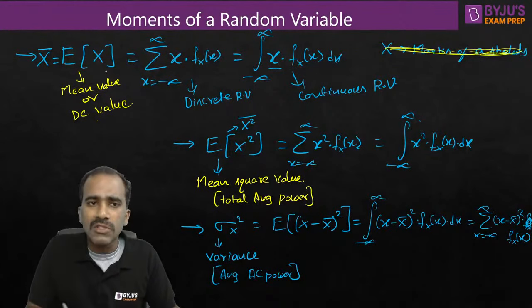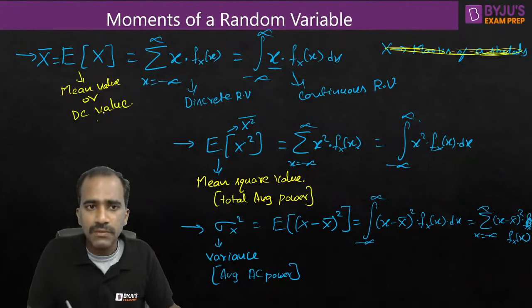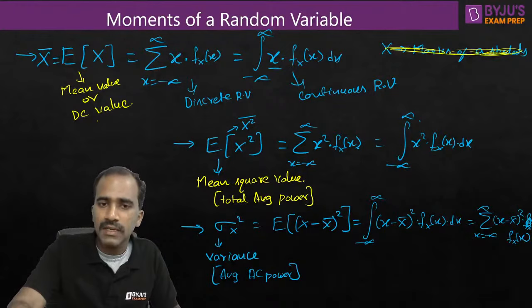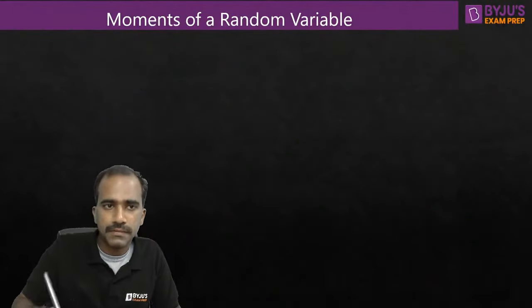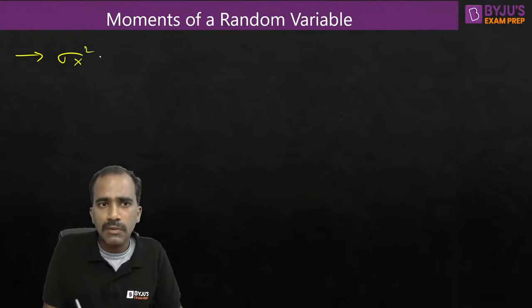We'll talk about the relation between these three. There is a beautiful relation between these three terms: mean value or DC value, mean square value, and variance. So I'm moving on to the next slide. Let us explore the relation between these three parameters. Let us talk about mean square value now.